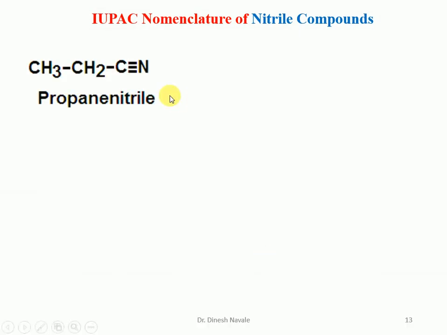Now for this compound again, carbon number 1 from the nitrile, carbon number 2, carbon number 3, a 3 carbon atom chain. So it is going to become propane. So write down the propane word as it is and then put up the nitrile word. So the IUPAC nomenclature of this compound is going to become propane nitrile.